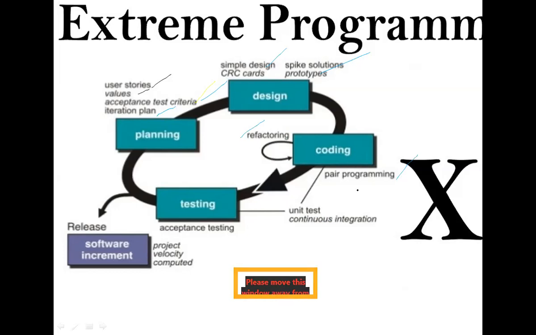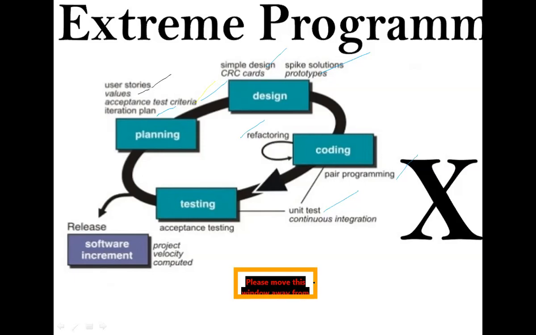Then move to unit test. Unit test means we divide the project into units, and we test each unit separately. First you split the project into different units, unit 1, unit 2 and so on, unit 10.